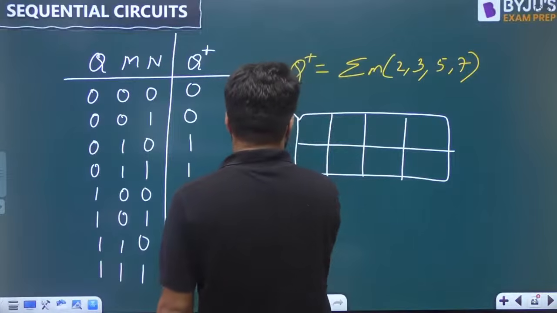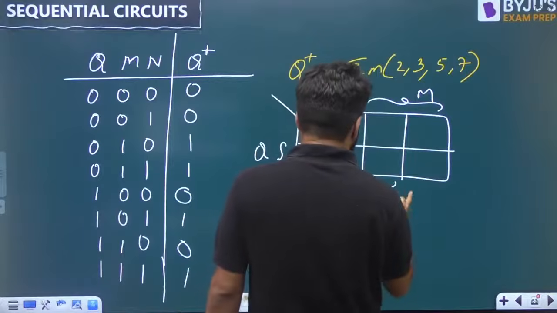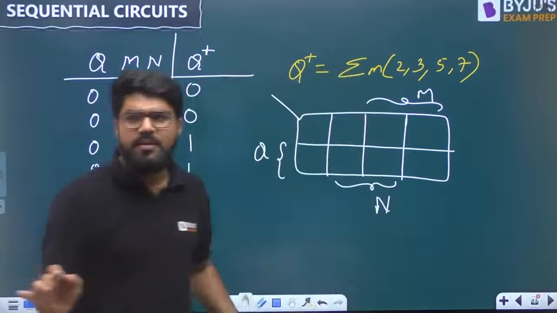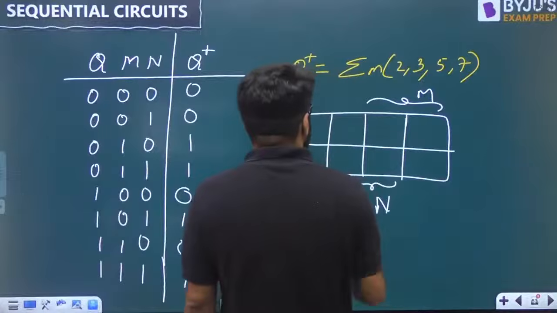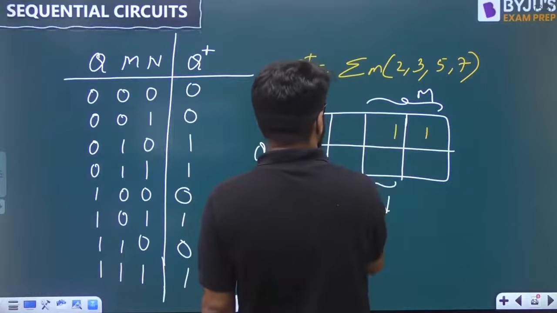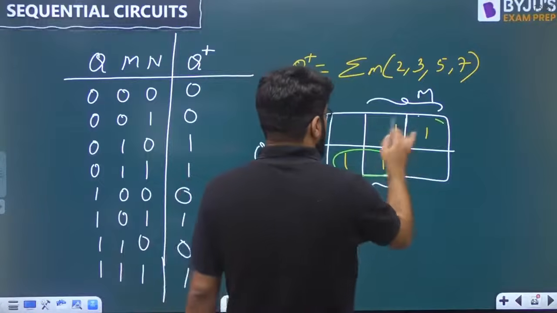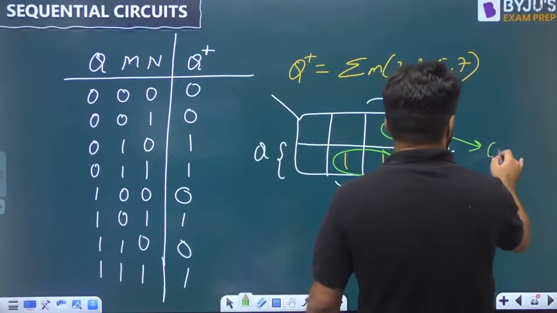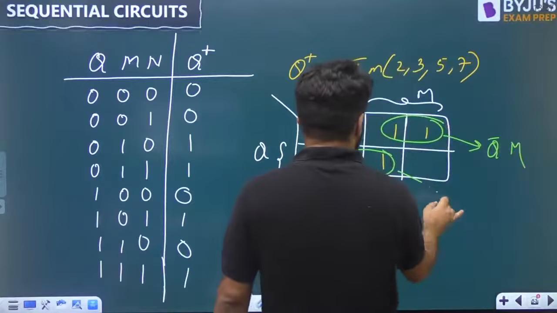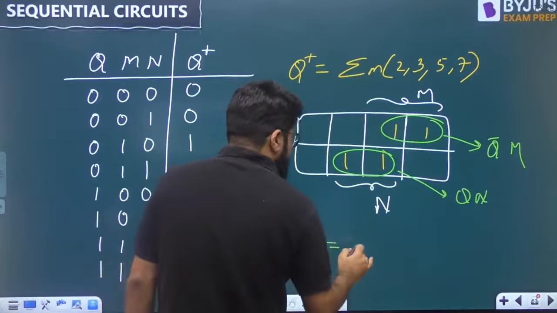Feeding this to the K map. What is the Boolean function? We need the next state expression of a randomly given flip-flop. So these can also be some good questions expected. Clearly there are two horizontal pairs coming up. This is Q bar M clearly, and this is Q with N.